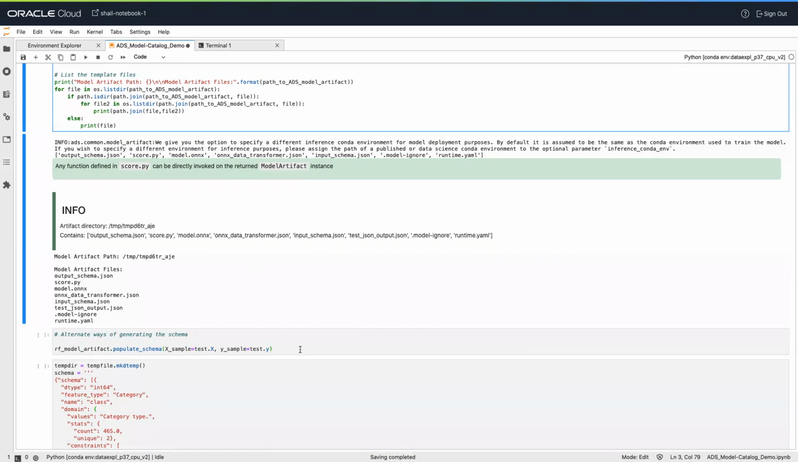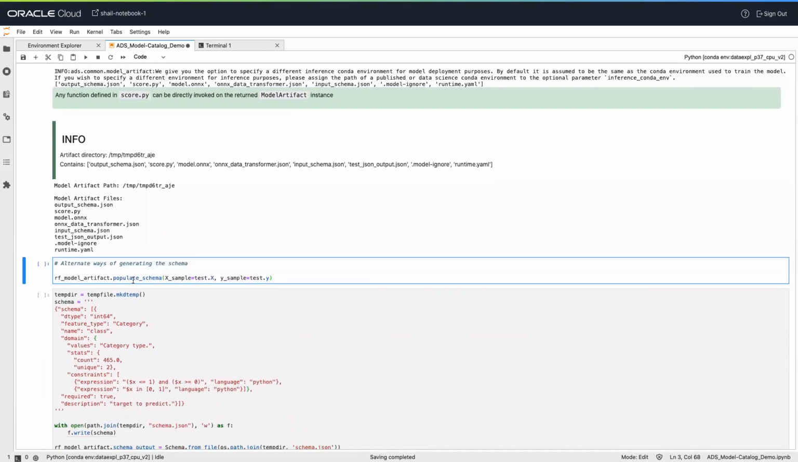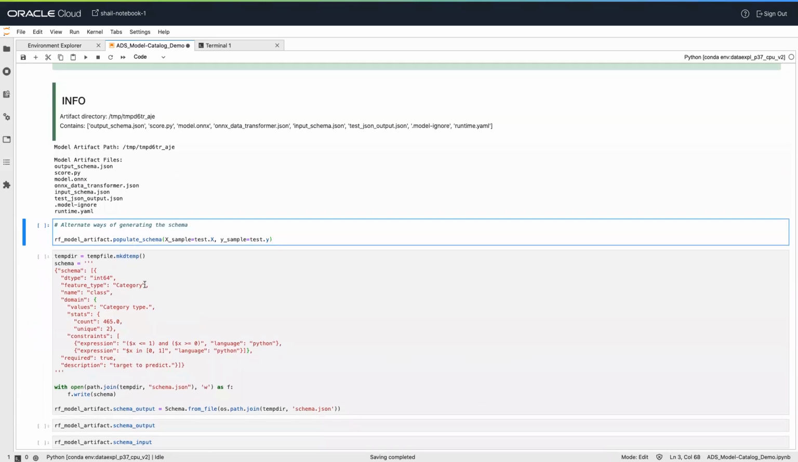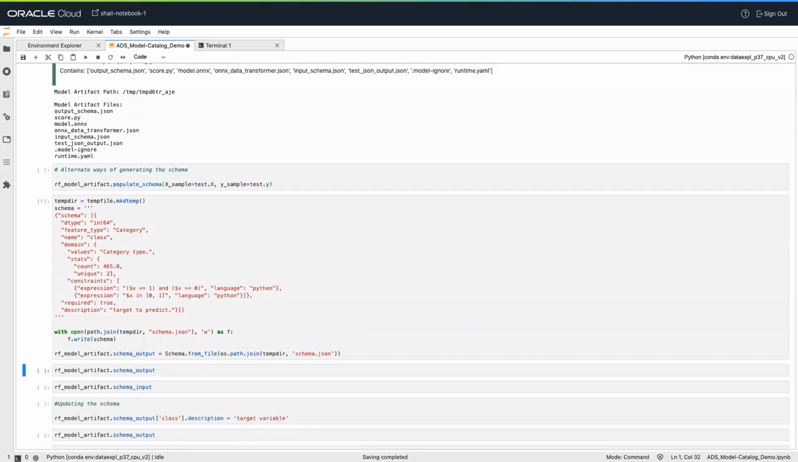There are alternate ways to generate the schema. One way is using populate schema method. This method accepts the parameter data sample or X sample and Y sample. Another way is by loading the schema from a JSON or YAML file as defined in this cell. I will run this cell.